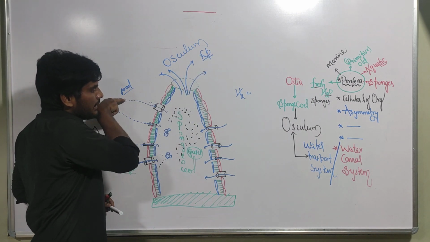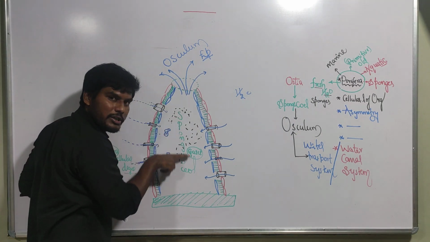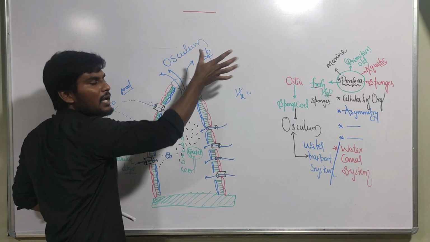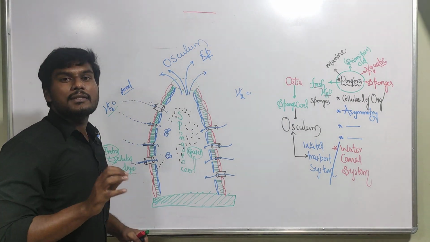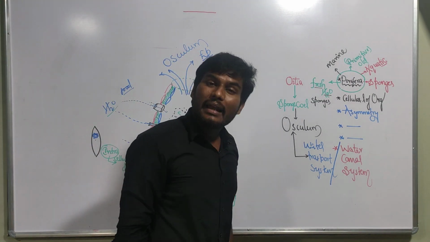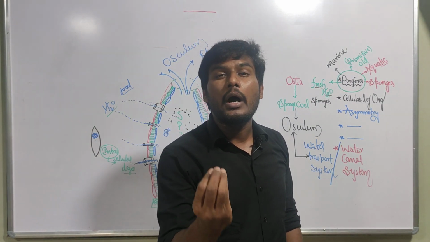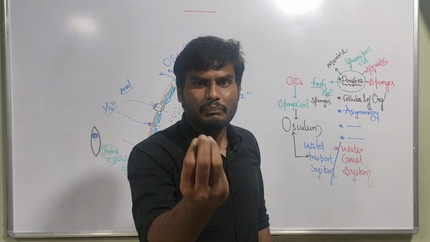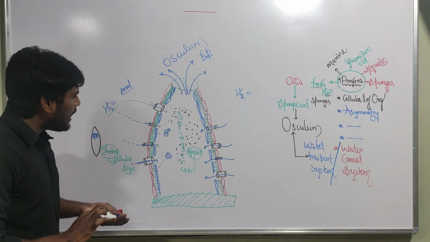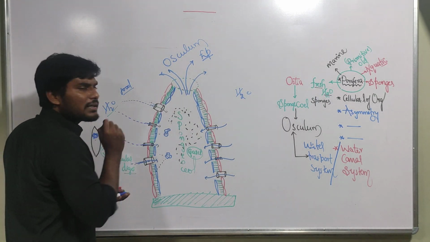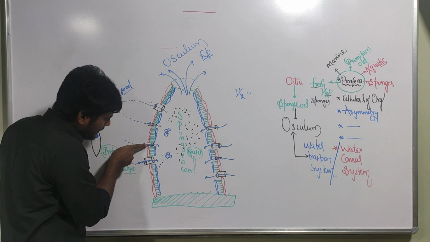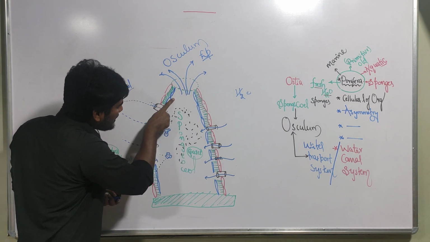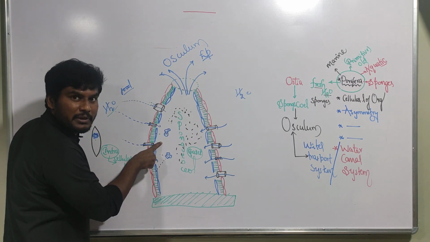So water is entering the ostia, ostia to spongocoel, spongocoel to osculum. So all this system is called what system? Water canal system. The another name for water canal system is what? Water transport system. And you have to remember here, these canals as well as the spongocoel. This is the spongocoel, empty space, right?